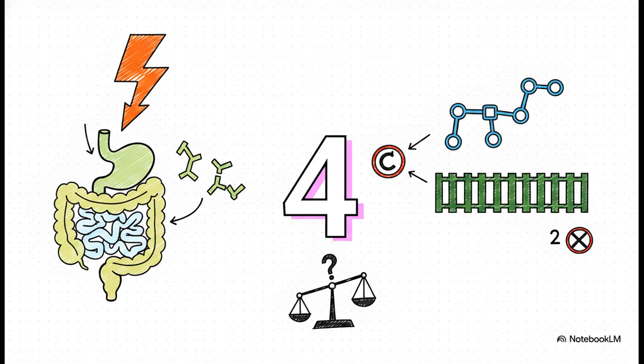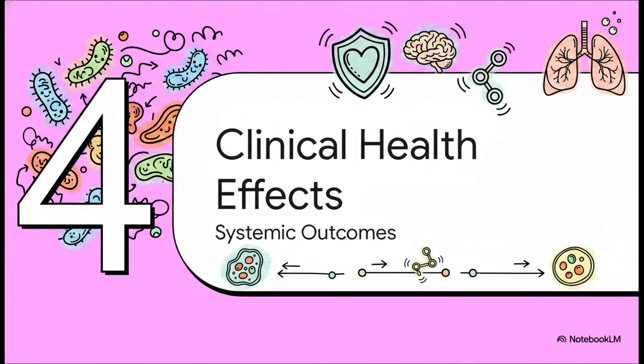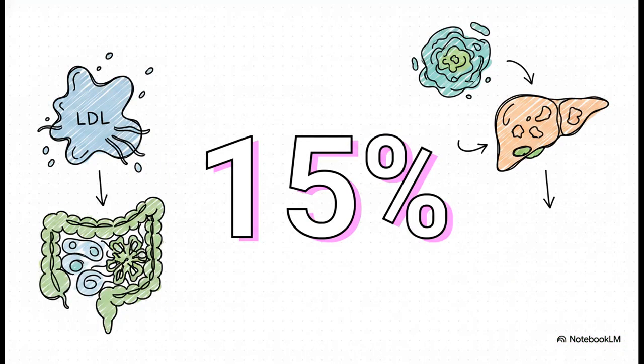Which brings us nicely to Section 4, Clinical and Metabolic Health Effects. Now, let's look at the systemic clinical outcomes. How do these molecular interactions actually manifest as disease prevention in your patients? For the pharmacologists and cardiologists in the audience, I have to emphasize this profound hypocholesterolemic effect.